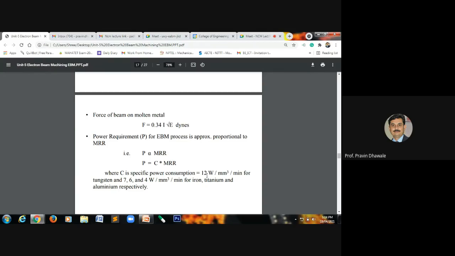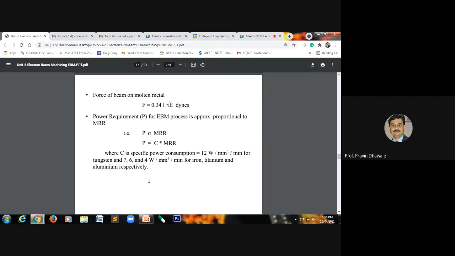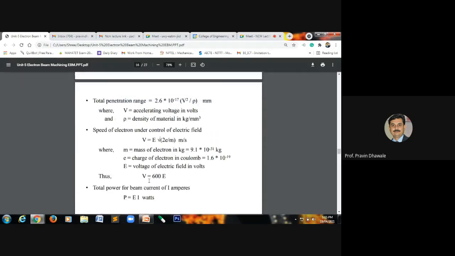per mm cube per minute for tungsten, right? If you are removing metal from tungsten, at that time the value of C will be taken as 12, and it will be taken as 7, 6 and 4. 7 is for iron. When titanium is there, the value of C is 6, and when aluminum is used as the workpiece material, at that time we may take 4 as the value for the constant C, right? So I think this slide we have not covered in the last lecture.